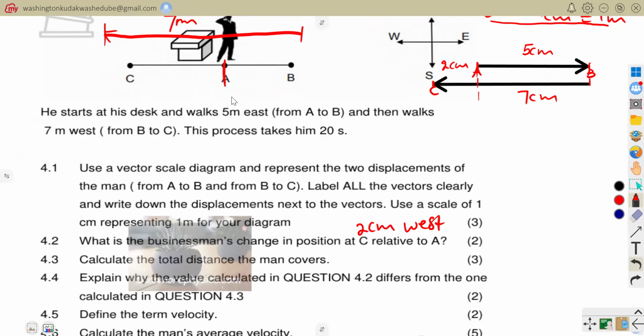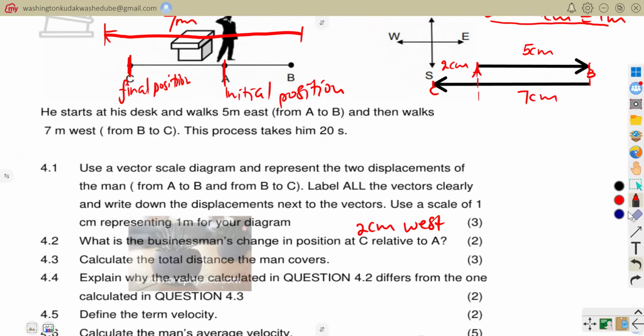This is the initial position. His final position, yes, he went to B, but he later came back to C. His final position is C. This is where he is now. So his final position is 2 centimeters to the west, because we know that the distance from here to there is 2 centimeters.